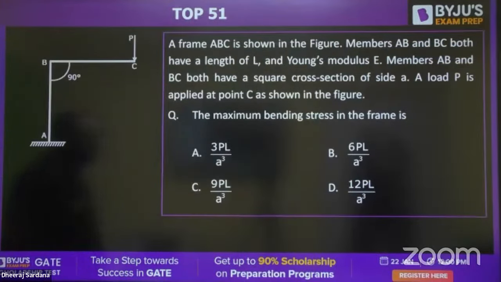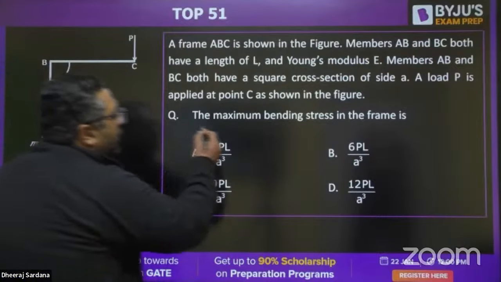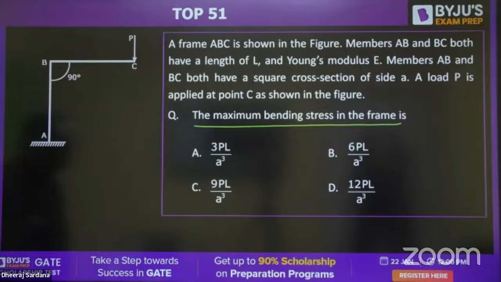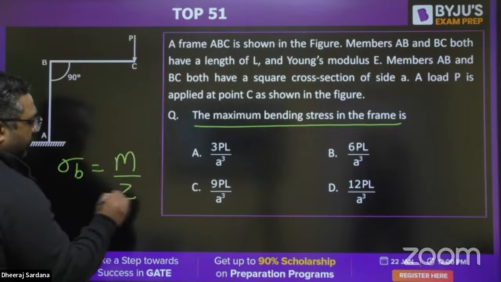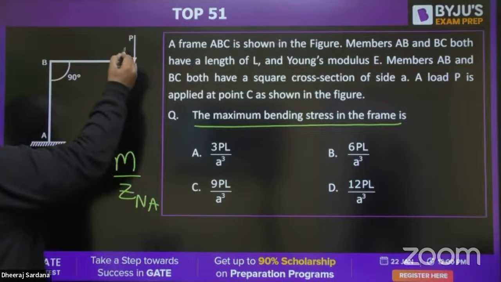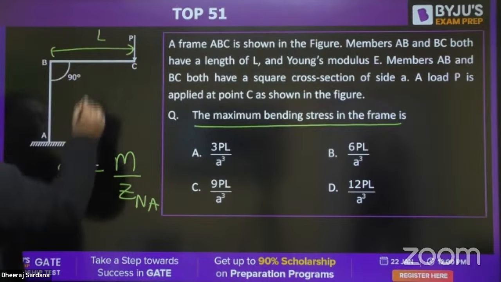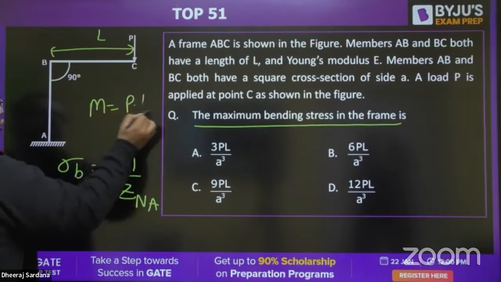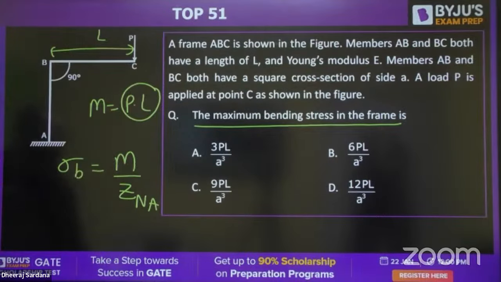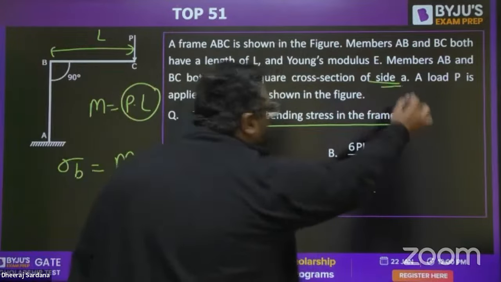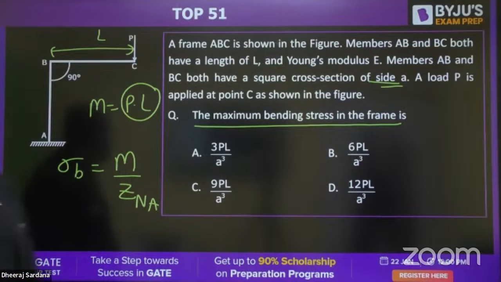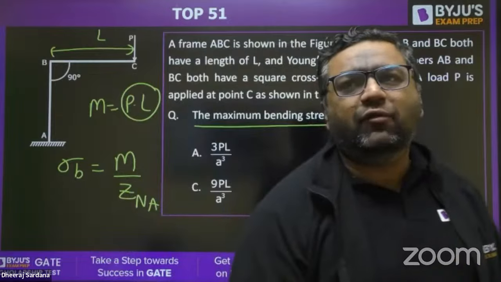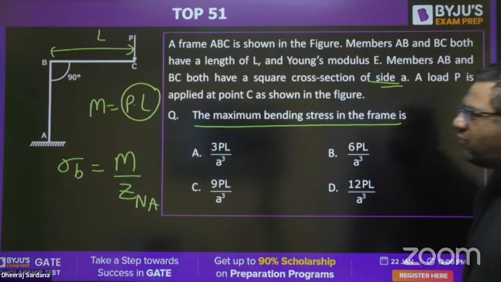So guys, next question is the second part of this, where they are asking you the maximum bending stress. So maximum bending stress is given by M upon Z. The bending moment is going to be P into L. So putting that value, and for Z they have already mentioned the side is A. Solve it. This is an easy question. I feel everybody will be giving the right answer for this. Abhishek, Rishabh, Ajay, Swapnil, Doreen, I need the right answer from everyone.